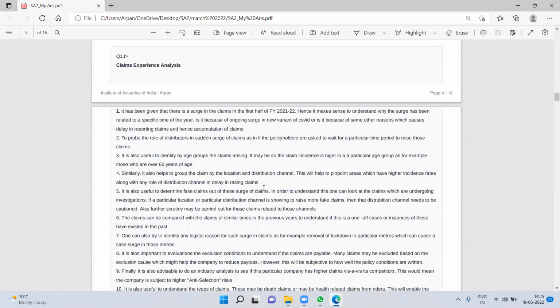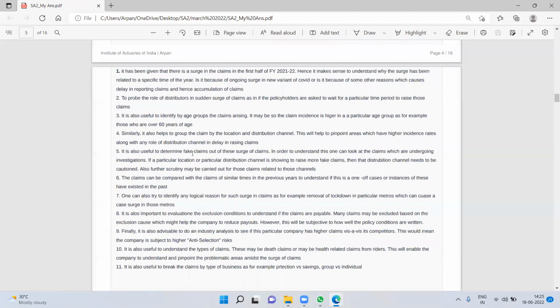Okay, fair point. It is also useful to determine fake claims out of the surge of claims. In order to understand this, one can look at the claims which are undergoing investigation. If a particular location or particular distribution channel is showing to raise more fake claims, then that distribution channel needs to be cautioned. Also, further scrutiny may be carried out for those claims related to those channels. This is related to kind of compliance.